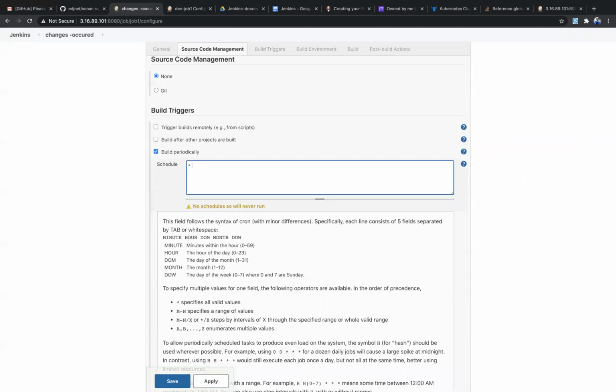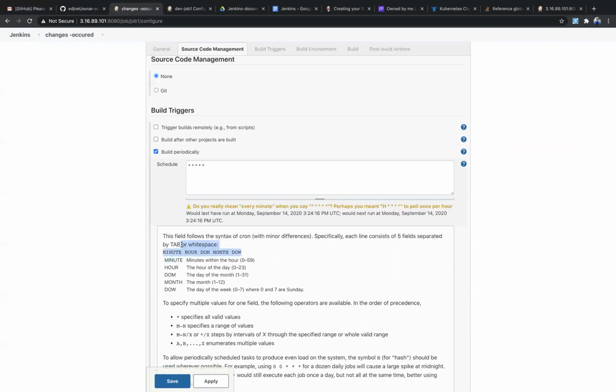if I give star, star, star, star, and star. So each star defines an order. The first section defines minutes. The second, hours. Third star defines date of month. Fourth, month. Last one, day of week.